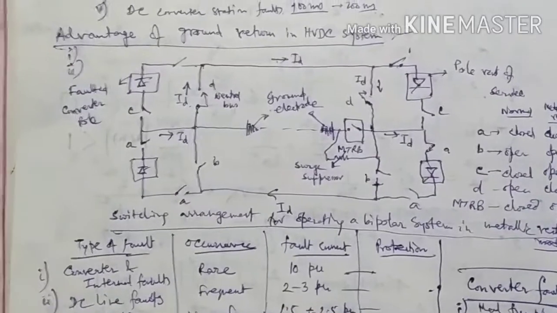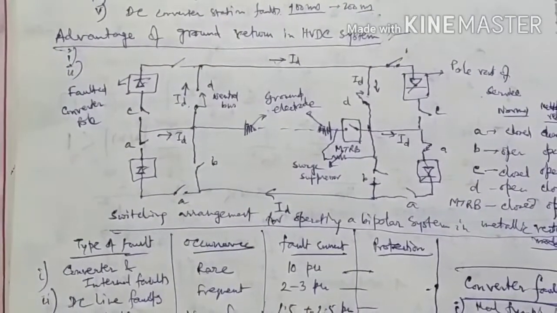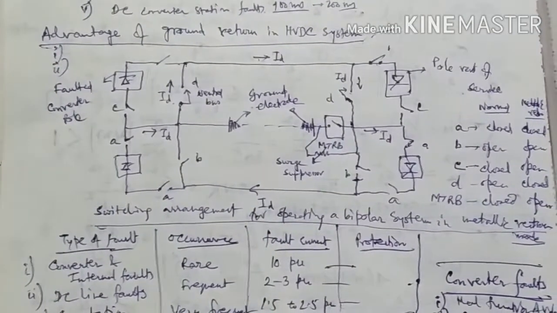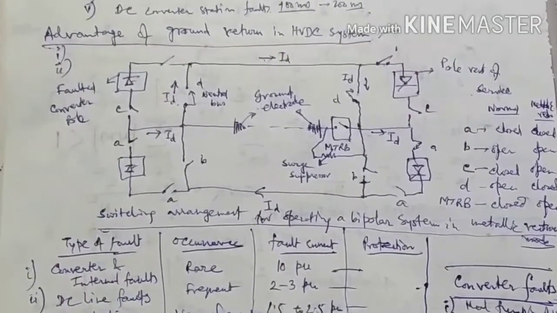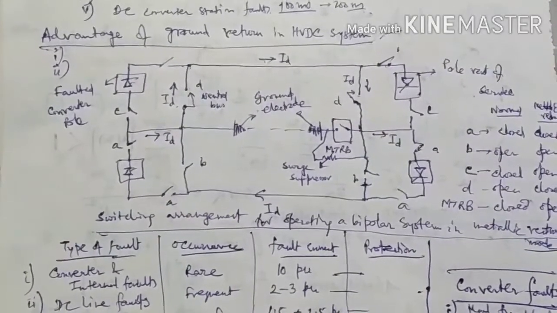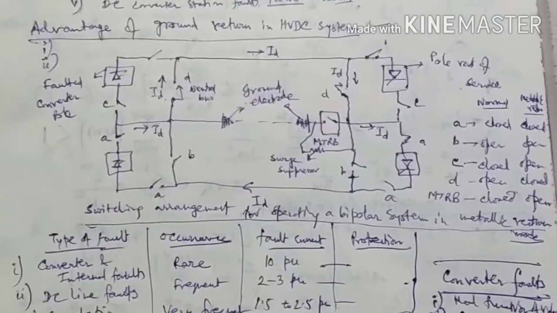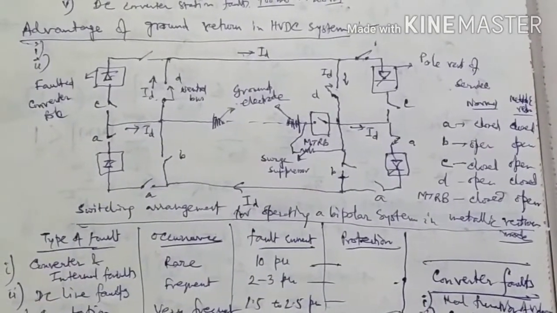So, and also discuss the advantage with metallic return path, and also describe the circuit of switching arrangement for operating bipolar system in metallic return mode.